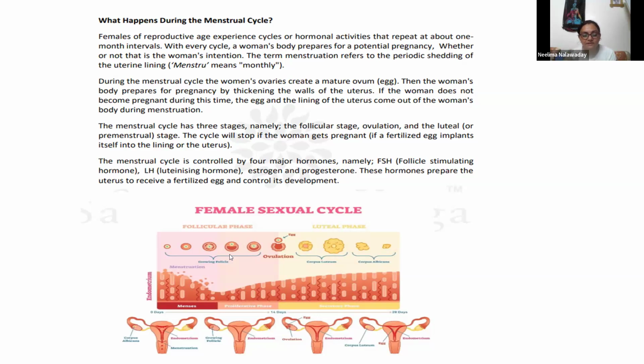Premature female gametes are called premature follicles. Those premature follicles are present in the female fetus. The number of premature follicles present in ovaries is around 1 lakh when the female fetus is inside the mother's womb.